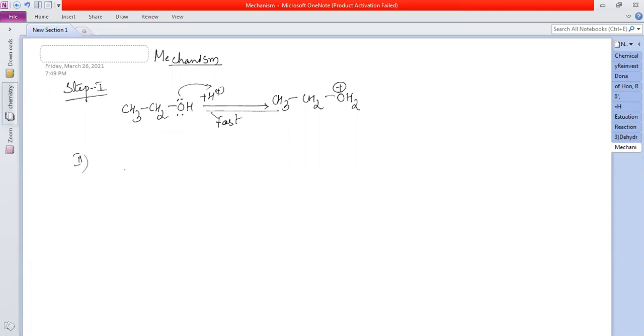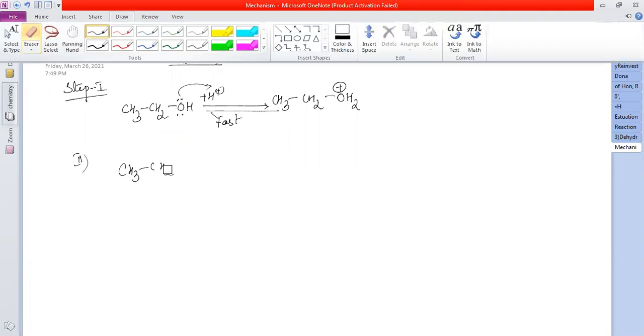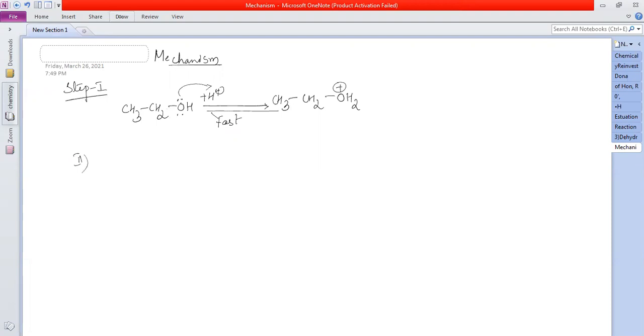Now, second one, formation of carbocation. In step 2, what is happening? Carbocation is being formed. How is this carbocation being formed? Minus water. This is a slow step of the reaction. So it is what? Rate determining step of the reaction. Slow step is always the rate determining step of the reaction. So CH3CH2 plus. What is this? Carbocation intermediate.